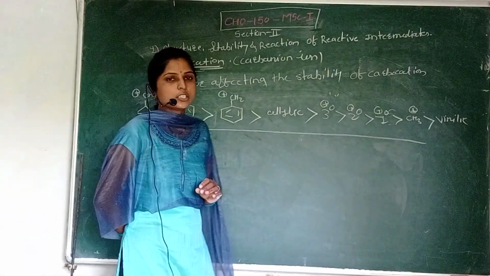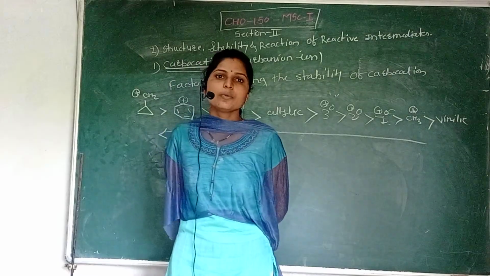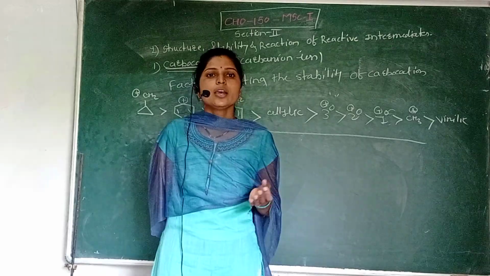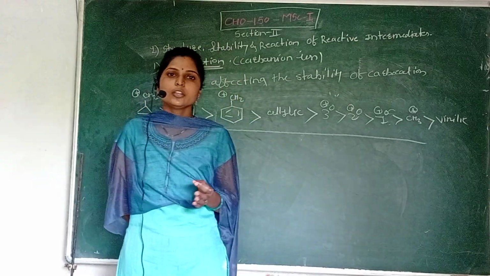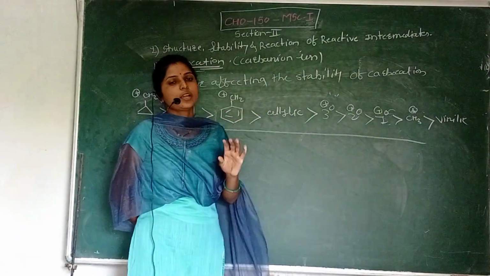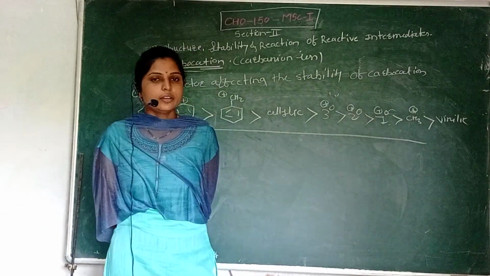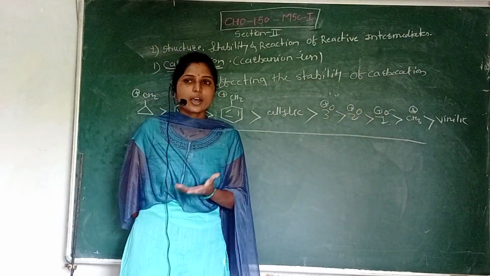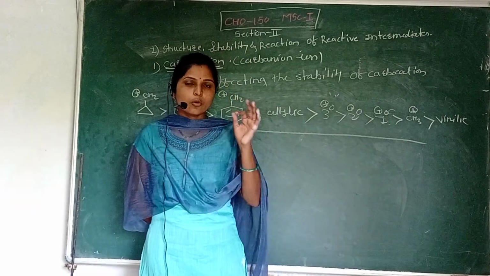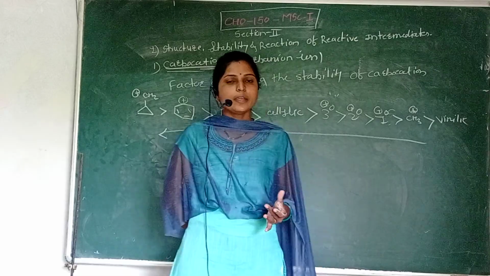Okay, in today's lecture we are going to discuss the reactive intermediate, that is a carbocation. First of all, we discuss what a carbocation is. The organic species which contains a positive charge on the carbon atom is a carbocation. Next, the introduction. Then, how carbocation is formed. Any carbocation can be formed when a covalent bond is broken by heterolytic cleavage, leading to the formation of the carbocation.